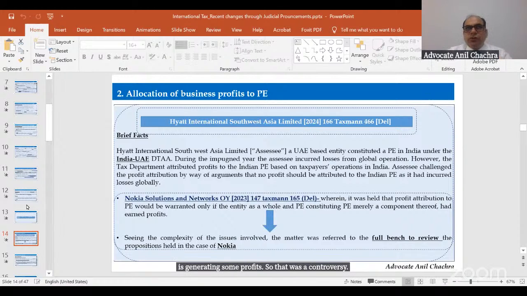And this Nokia Solutions was based on the Motorola decision by the ITAT bench. So this matter was referred to the full bench of the Delhi High Court, whether the profit attributable to the PE would be at entity level or at the PE level. So that discussion happened in this case of Hyatt International.